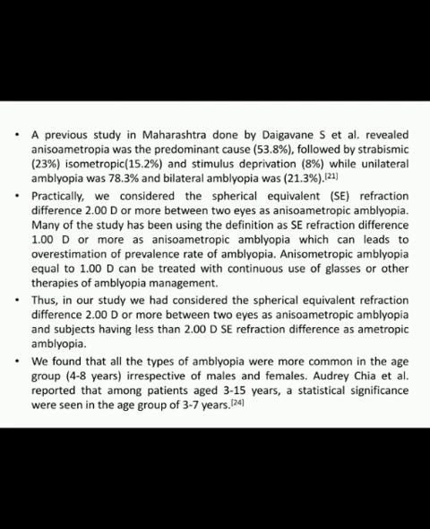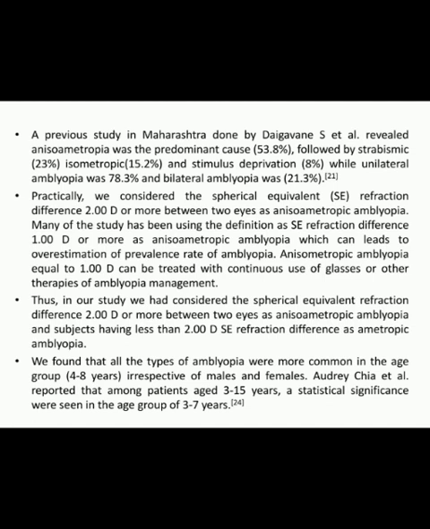Anisometropic amblyopia equal to 1 diopter can be treated with continuous use of glasses or other therapies of amblyopia management. Thus, in our study, we had considered the spherical equivalent refraction difference of 2 diopter or more between the two eyes as anisometropic amblyopia and subjects having less than 2 diopter spherical equivalent refraction difference as ametropic amblyopia.